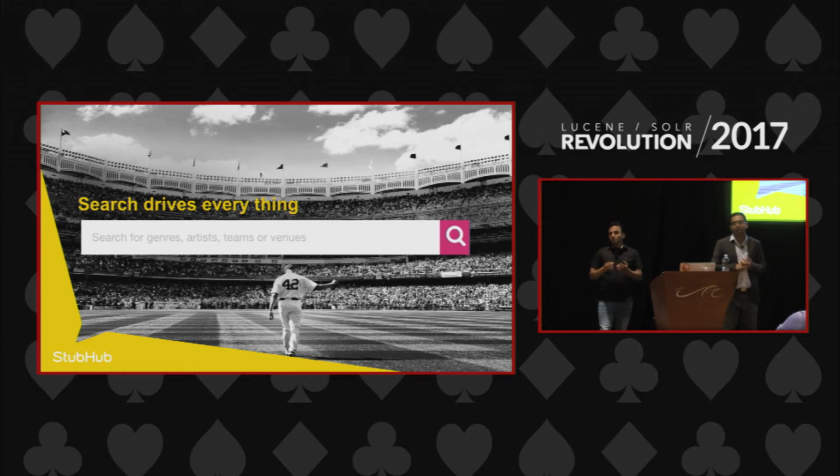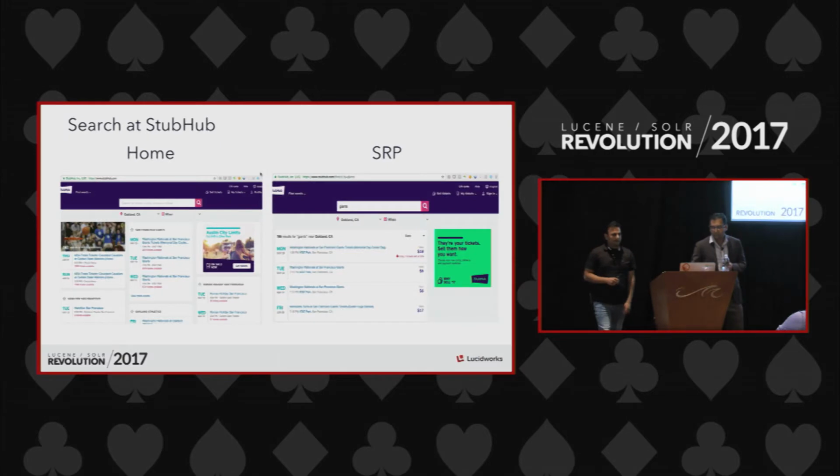And there are NoSQL use cases like managing inventory and sales for the brokers. As you can see, search drives use cases both before the buying experience and after the buying experience. A lot of things are driven by the core search engine.